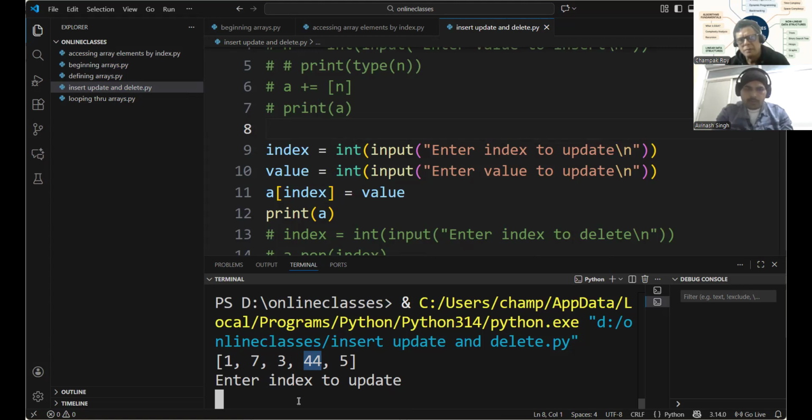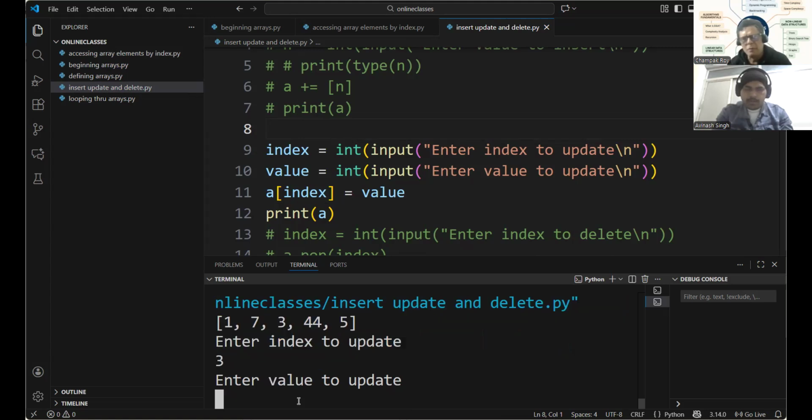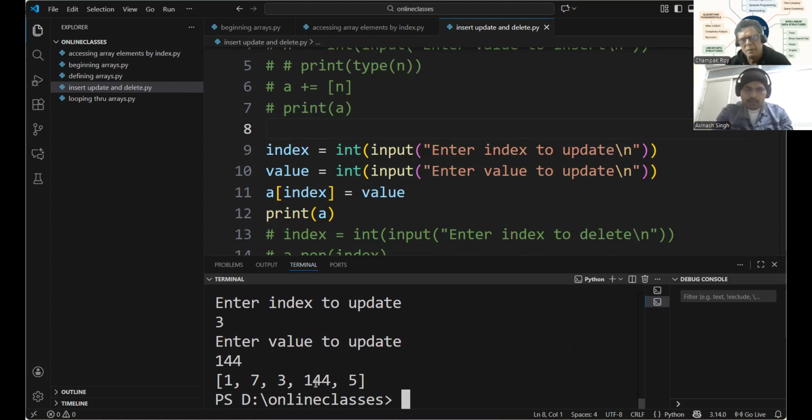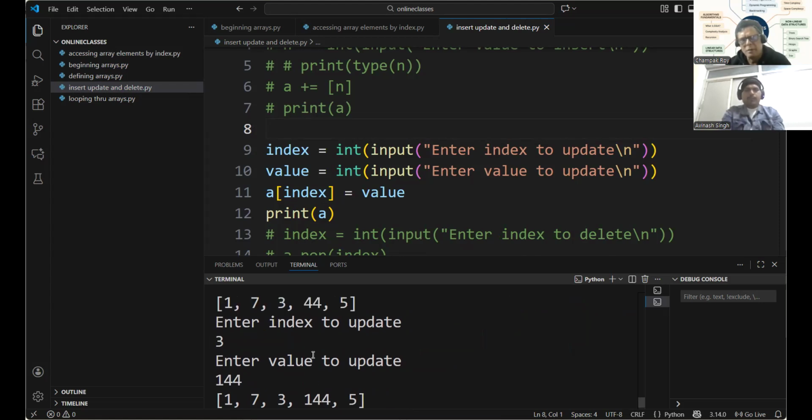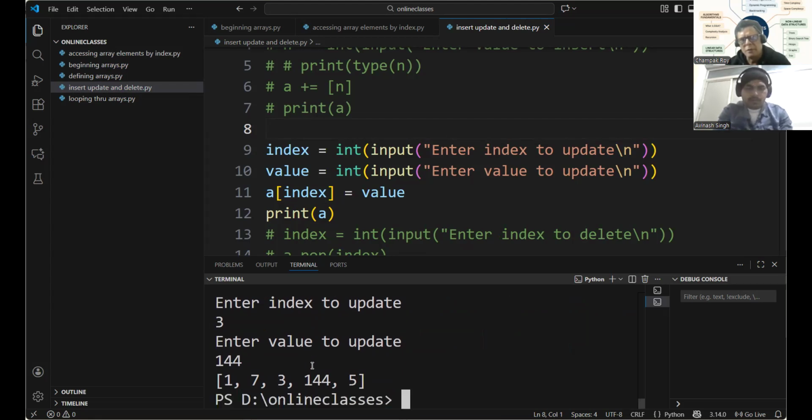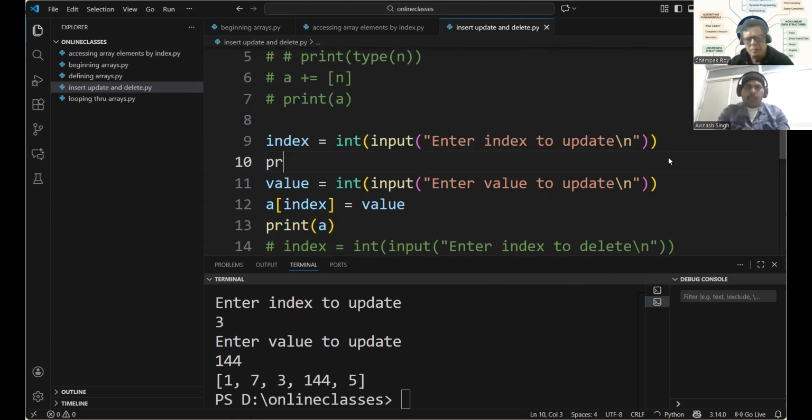So the index that I want to change is 3. And what value do I want to input there? I want 144. I'll press enter, and we got this, right? It will change the value. 44 now became 144. The previous value was replaced.